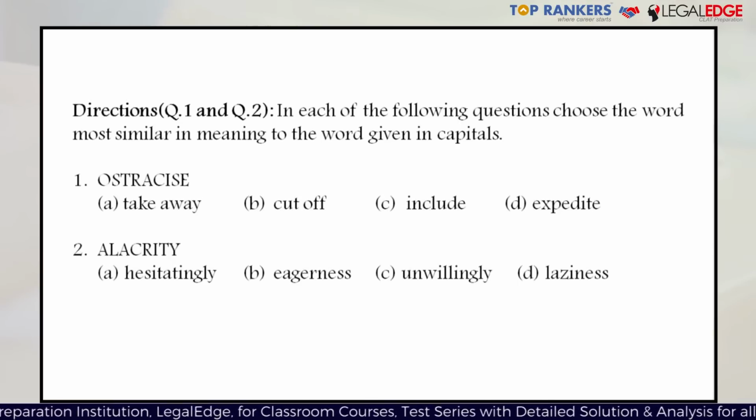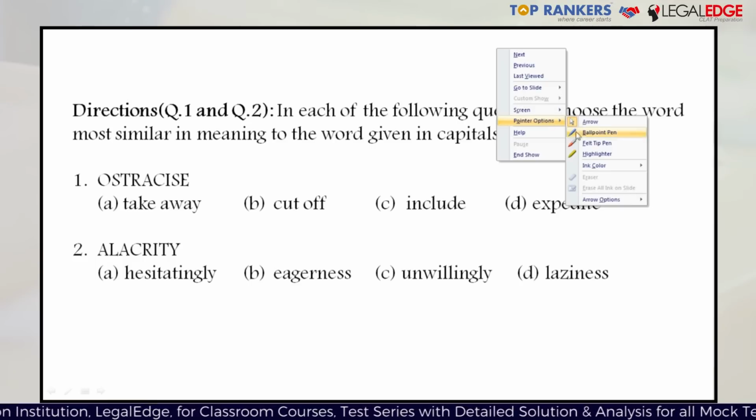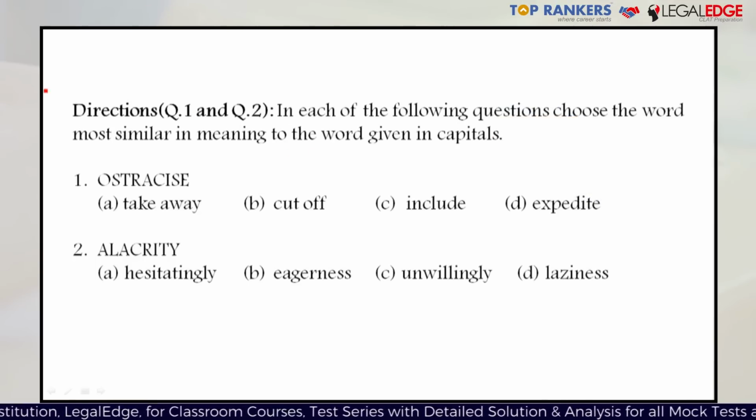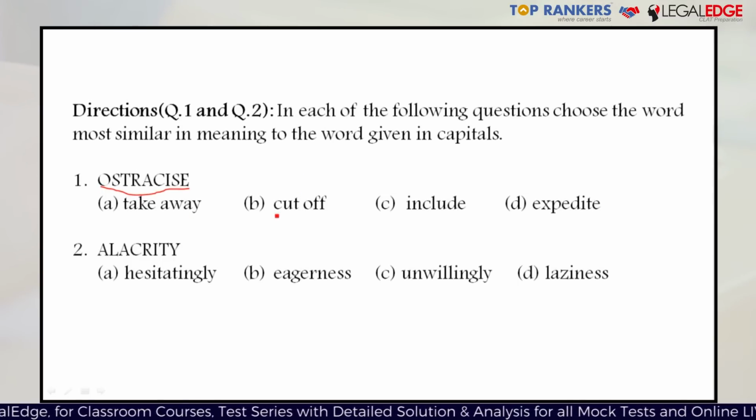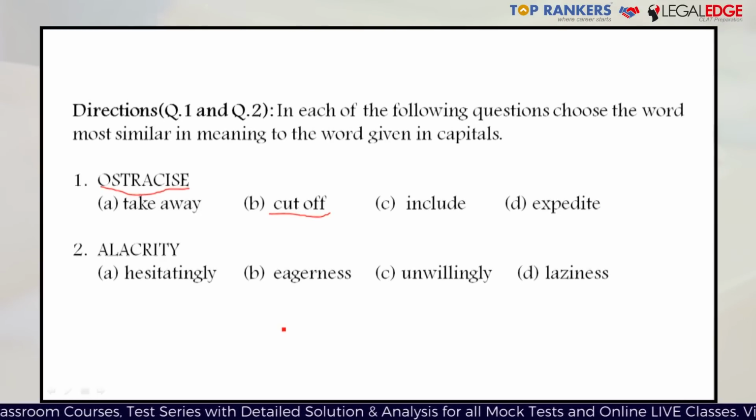The first question says that you have to choose the word most similar in meaning to the given word in capitals. So the word given in capitals here is ostracize. The appropriate meaning for this particular word is cut off, because ostracize means to be excluded from a social group. When you ostracize someone, you remove them from your social group, you ask them to live on their own. So therefore the correct option is cut off.